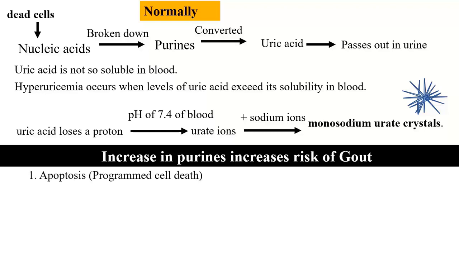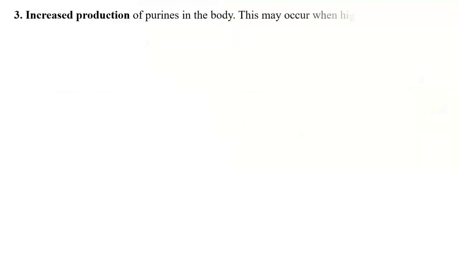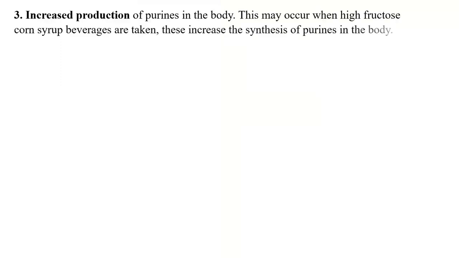What are those conditions which may lead to an increase in purines in the body? Apoptosis, that is programmed cell death. Other uric acid is obtained from consuming foods rich in purines like red meat, seafoods, alcohol, organ meat, and beans. Increased production of purines in the body. This may occur when high fructose corn syrup beverages are taken. These increase the synthesis of purines in the body.